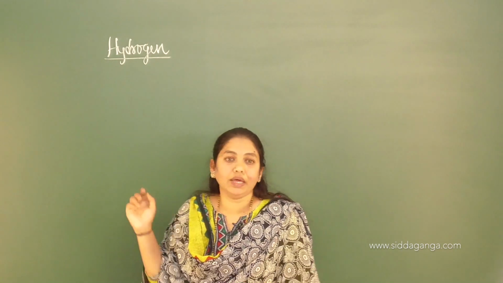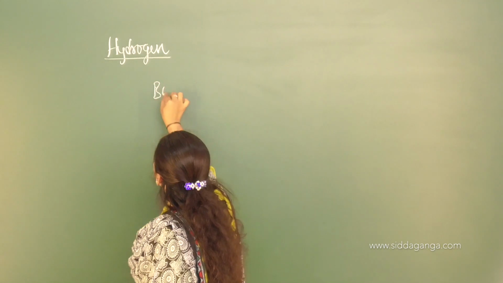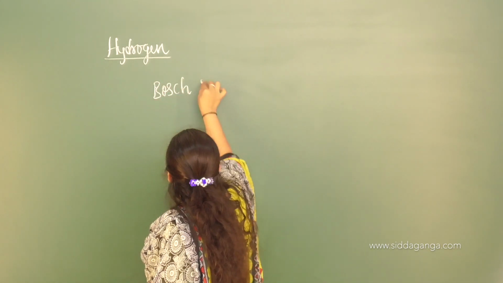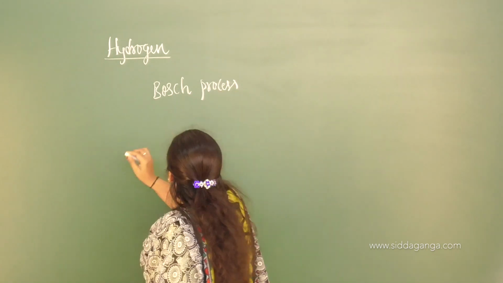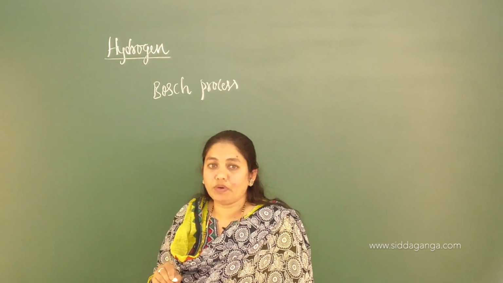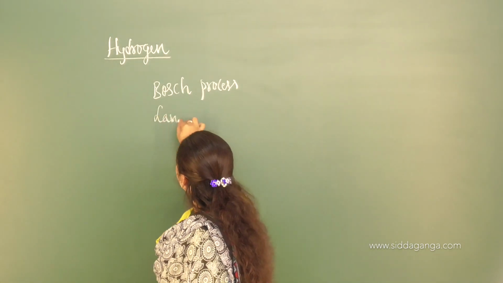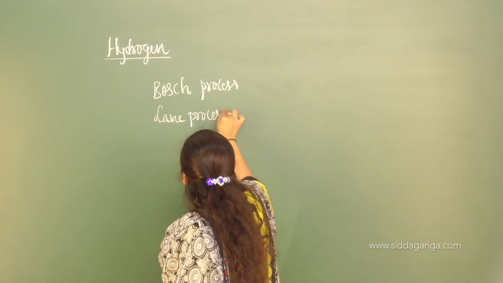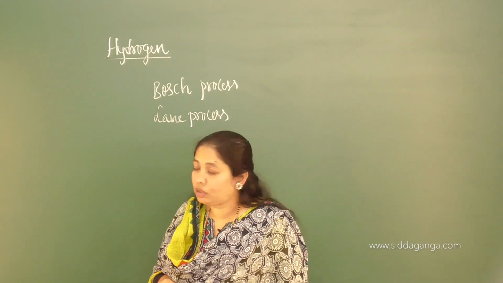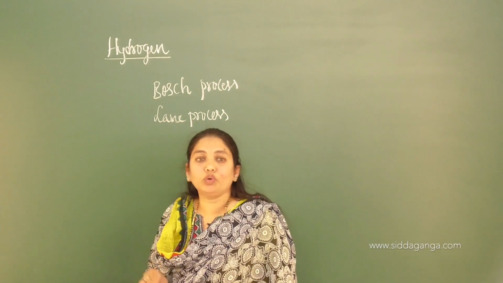That may be the laboratory methods, or the industrial methods, or you can say the commercial methods of preparation of hydrogen, which we have discussed in the theoretical concepts. There, you have to recall again the preparation of dihydrogen by coal gasification, and also the Bosch process. Also you should know the Lane process, which is a commercial method of preparing dihydrogen. They are very important. You have to go through those reactions.